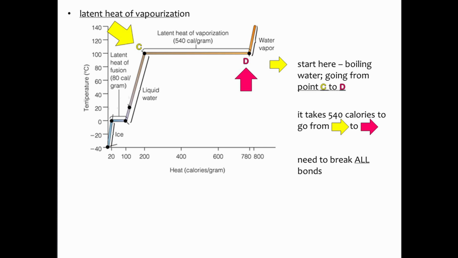So if we go from point C to D, to go from just starting to boil water to that water completely boiling, where everything is undergoing a phase change into steam or vapor, it takes another 540 calories to go from the yellow arrow to the pink arrow, from C to D. This is the energy needed to break all the hydrogen bonds between individual water molecules holding that water together. This is known as the latent heat of vaporization.